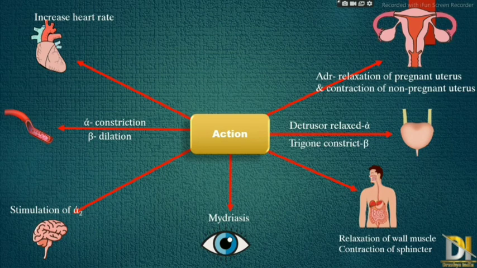Adrenaline causes relaxation of the uterus in pregnant women, while in non-pregnant women, it causes contraction. Then on the lungs, or bronchioles, beta 2 receptors are present. It causes relaxation. This mechanism mainly helps in treating asthma, where mainly salbutamol is used in nebulizer or inhaled form.